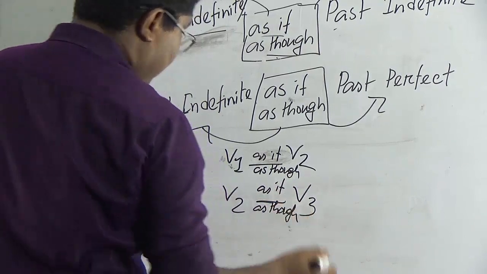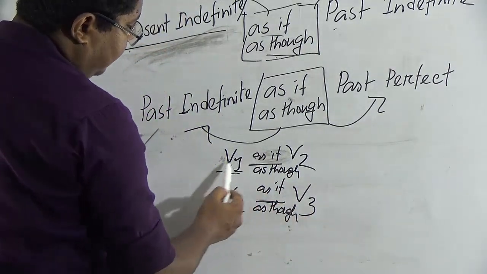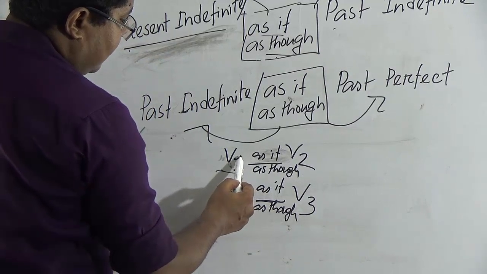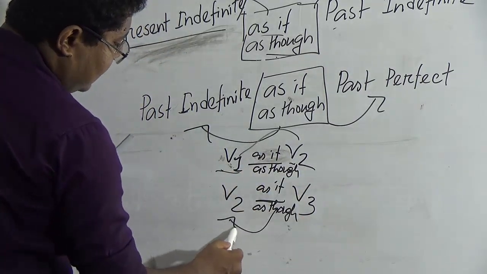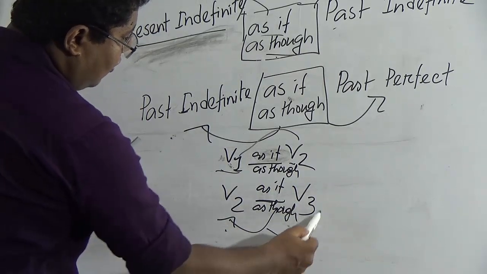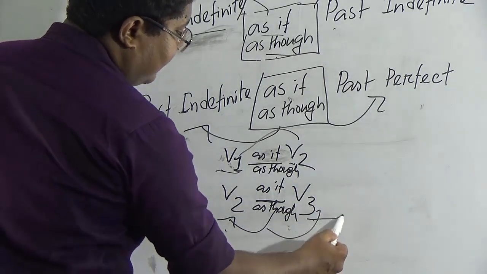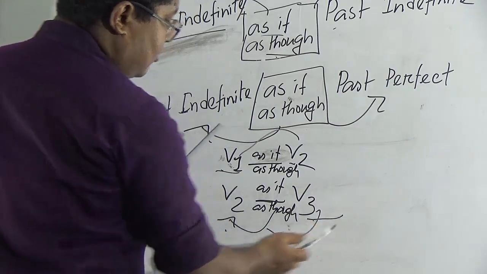As if, as though. Okay. V1 means if present indefinite comes before as if, as though, we have to make it past indefinite after it. And if past indefinite comes before as if, as though, we have to make past perfect tense after as if, as though. Okay. Let's come to the board again.